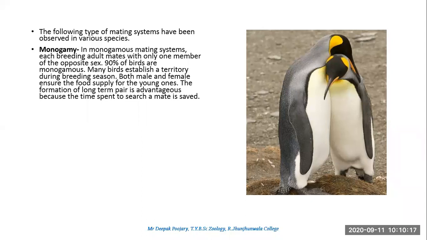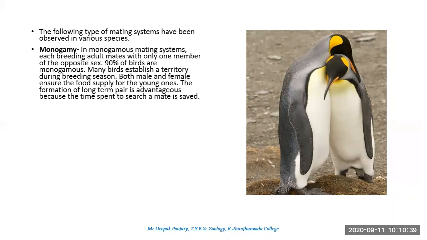ऐसा नहीं है कि हमेशा साथ में रहेंगे. Whenever there is breeding season, the same pair will come together. 90% of the birds are monogamous. So what happens is, when the breeding season is not there, the males live their own life, the females live their own life.